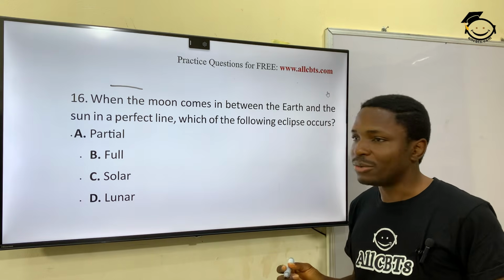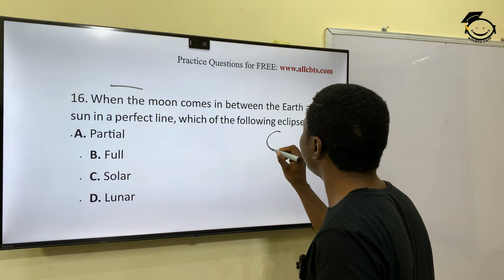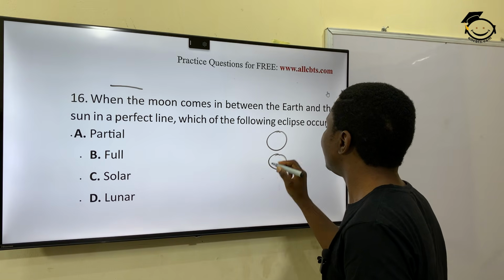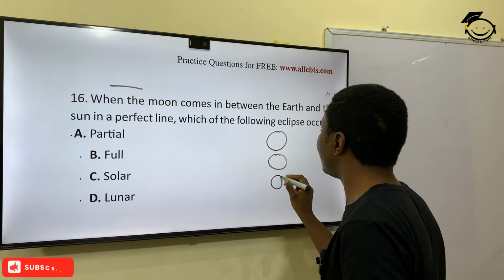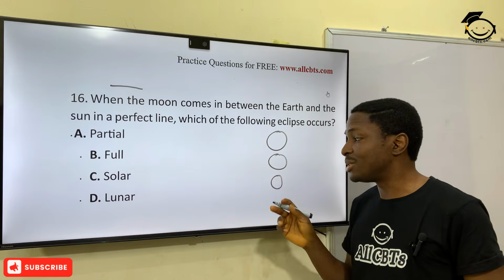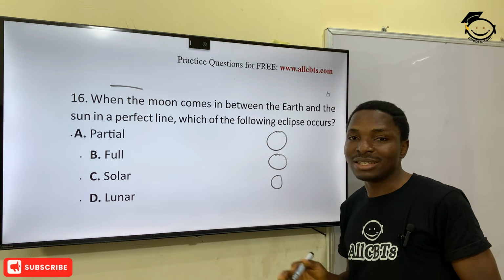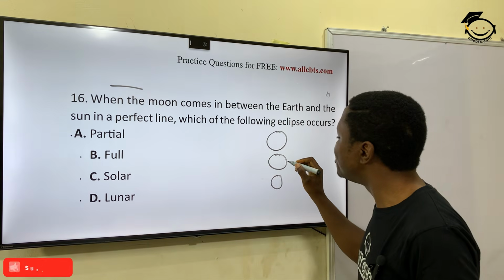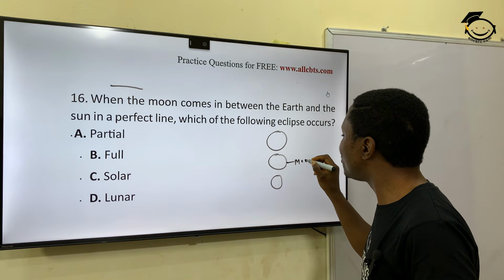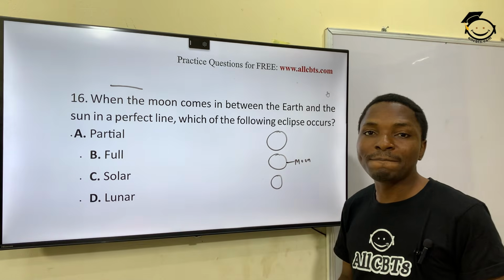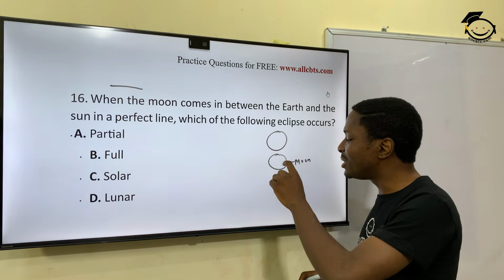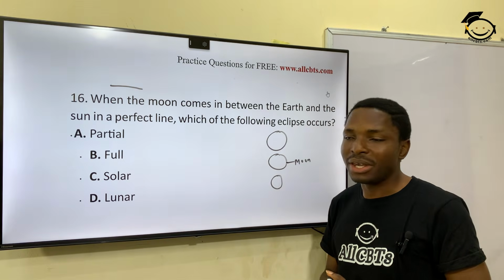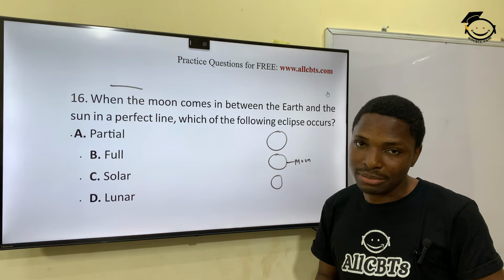Okay, for example, you have the sun, then you have the moon, and then you have the earth. Note that the earth is the smallest when you are looking at the sizes of these. This is the moon. So when the moon comes in between the sun and the earth, what kind of eclipse occurs? That's the solar eclipse.